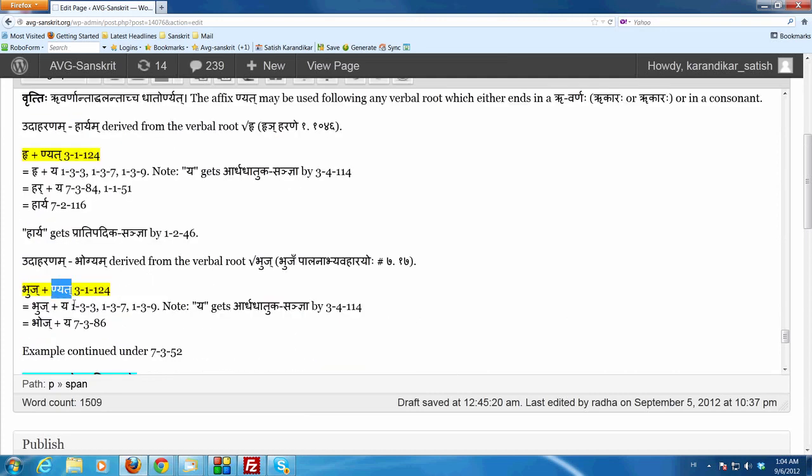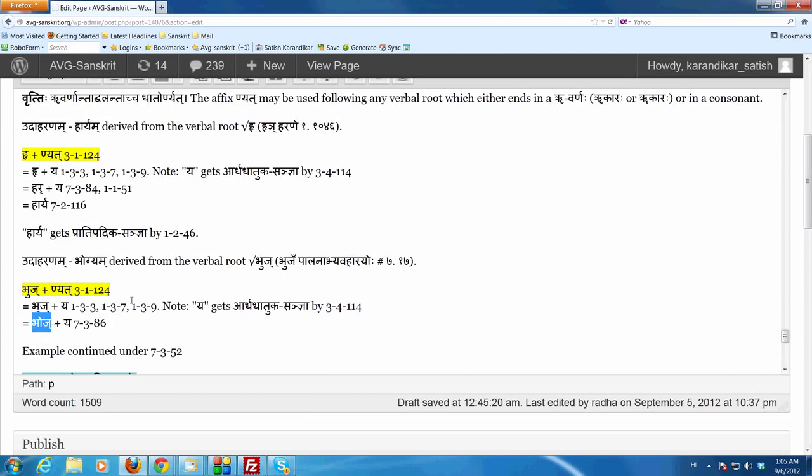Same as before, anubandha lope, halantyam chutu tasya lopaha, ardhadhatuka sanya for the pratyaya by ardhadhatukam sheshaha. Then we do puganta laghupadhasya cha. We get bhojya. Now to complete this form, we need another operation from the angasya adhikara. So far we got bhojya.